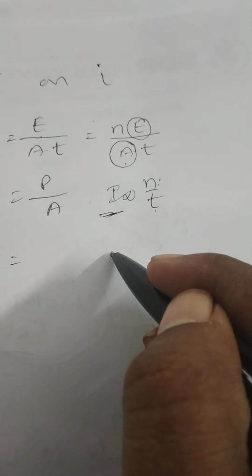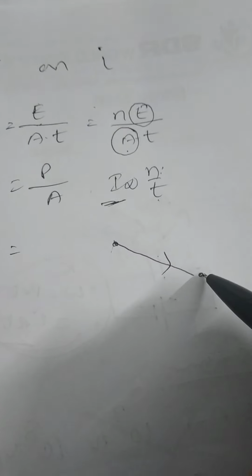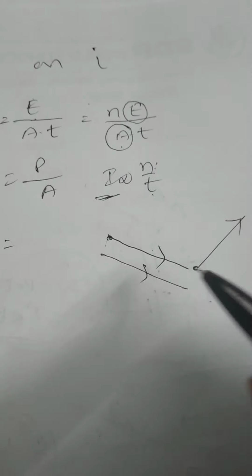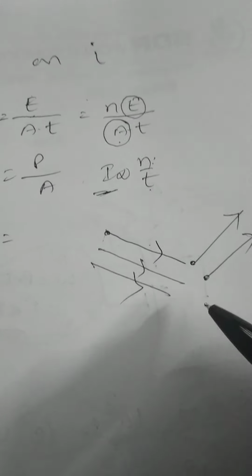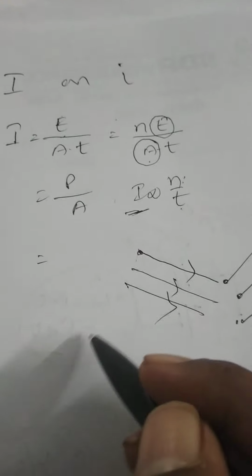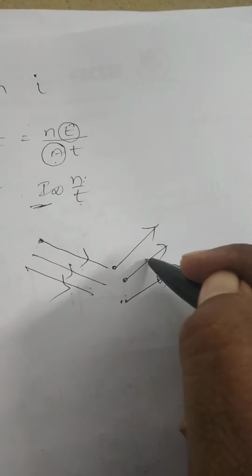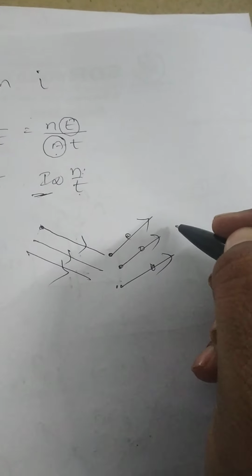If one photon is incident on the photometal, only one electron will be emitted. If two photons are incident on the photometal, two electrons are emitted from it. If three photons are incident on the metallic surface, three electrons are emitted from it. That means the number of electrons emitted from the given surface is proportional to N.